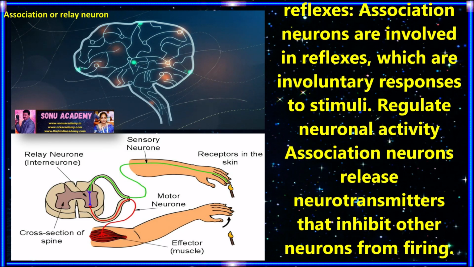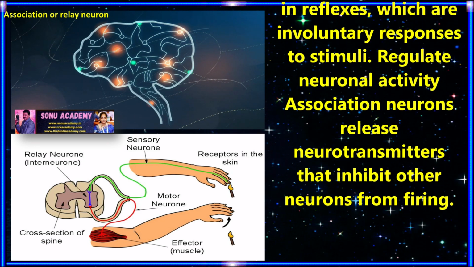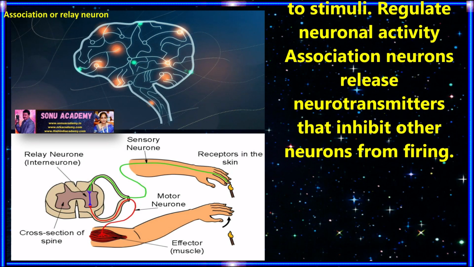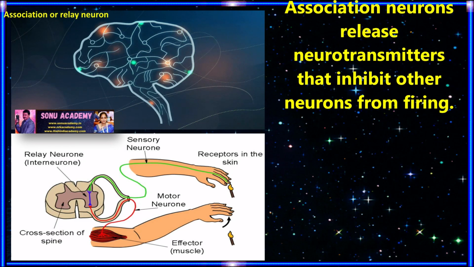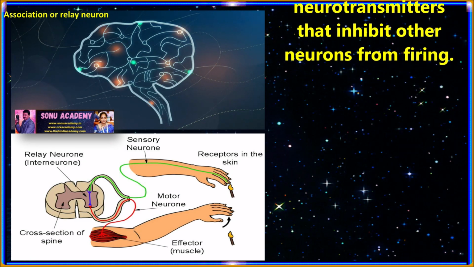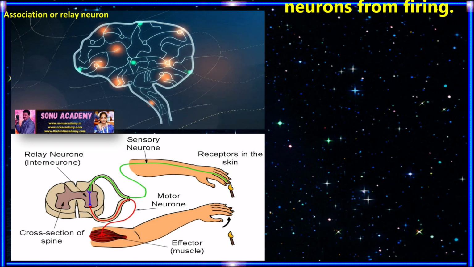And let us see how they enable reflexes. The association neurons are involved in reflexes, which are involuntary responses to stimuli. The association neurons release neurotransmitters that inhibit other neurons from firing.